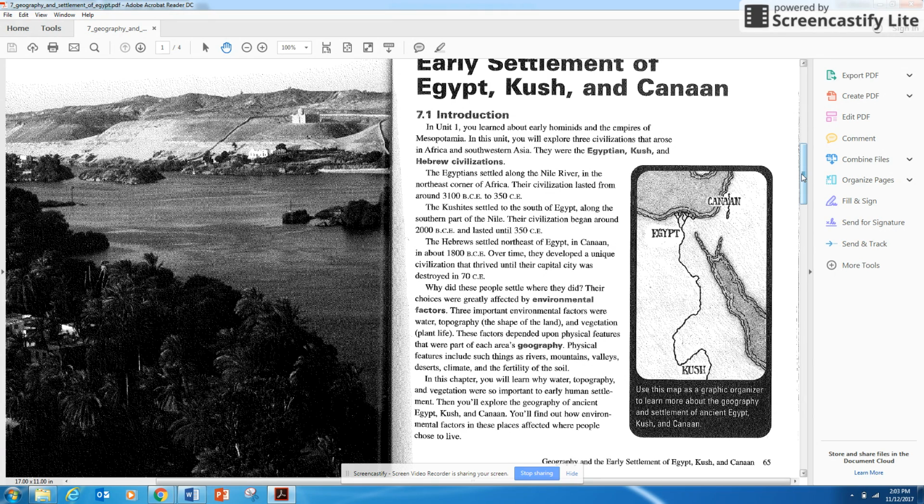Today we will be reading from our History Alive textbooks, Chapter 7, Early Settlement of Egypt, Cush, and Canaan. Please open your books to page 71.